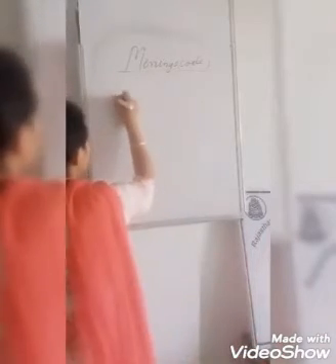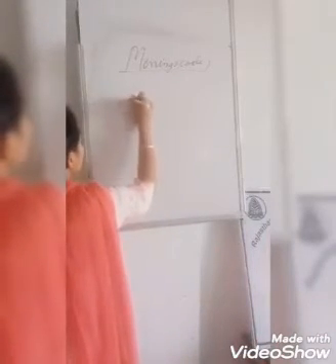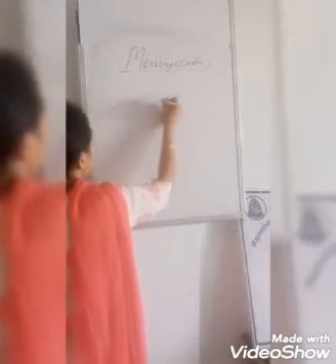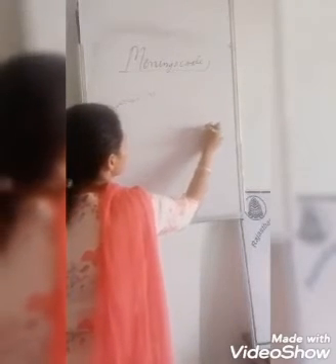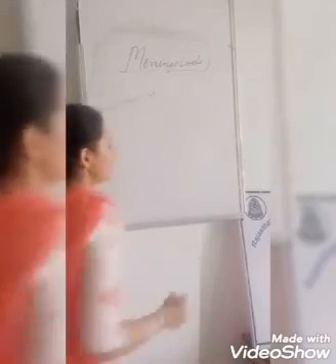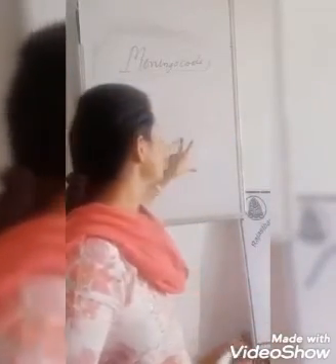Now in investigations, MRI and CT scan. If there is doubt of hydrocephalus, then recommend the patient for MRI and CT scan.